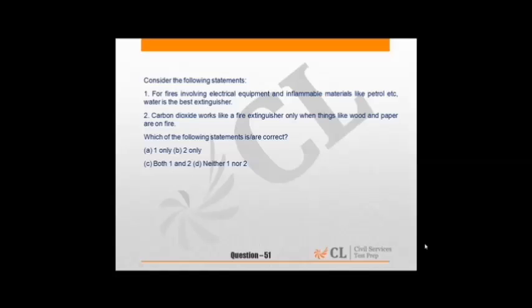This statement is also incorrect, because generally carbon dioxide is used as a fire extinguisher for fires involving electrical equipment and inflammable materials like petrol, and generally water is used for extinguishing fire in wood and paper. So it is the other way around. So both statements are incorrect. So answer is D.